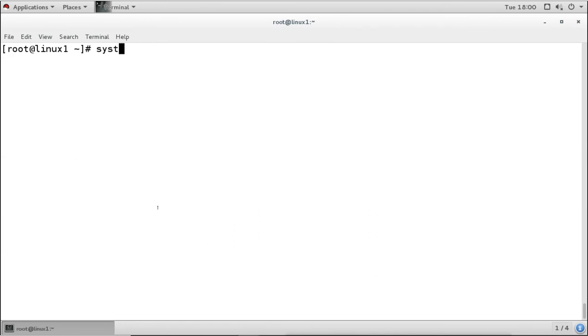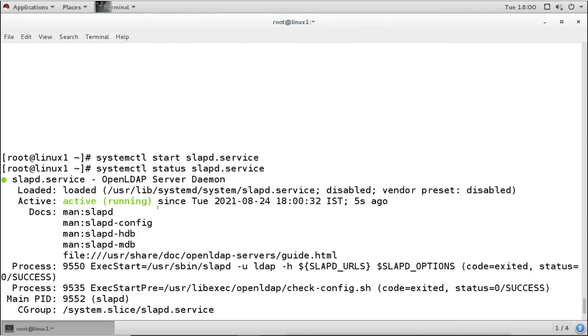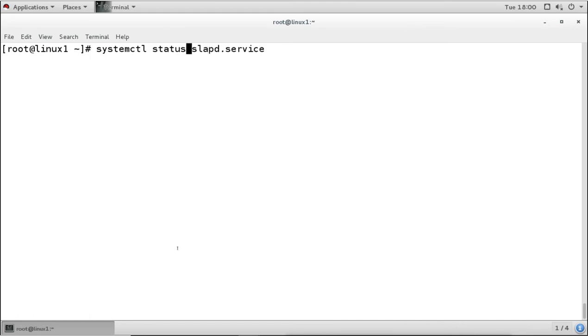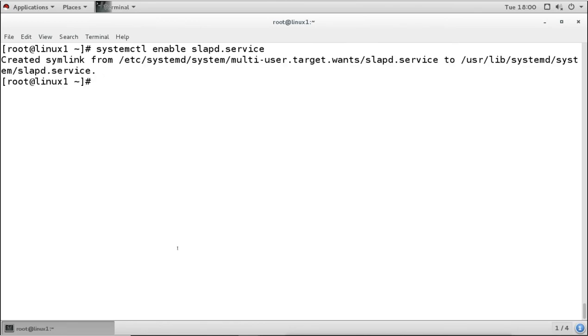The service required to run the server is the slapd service, and we have to make sure that it will be enabled also. It is now running. Now we have to make sure that it is enabled, so after reboot it will also be started. So this will start the services.